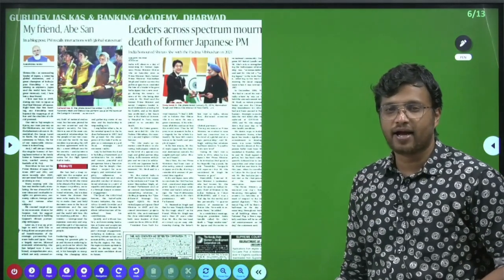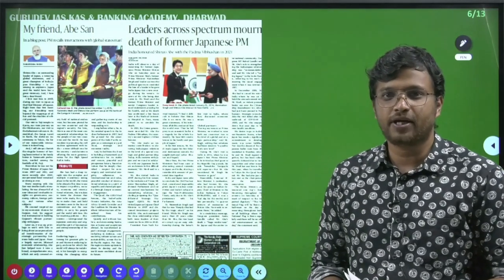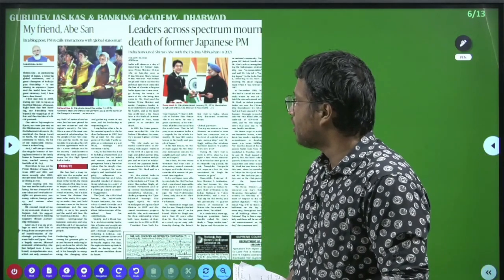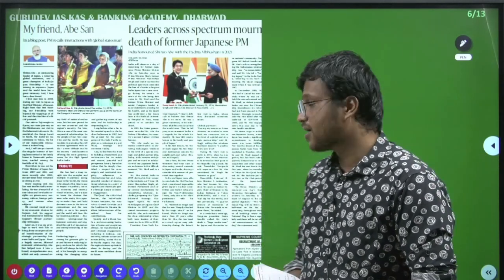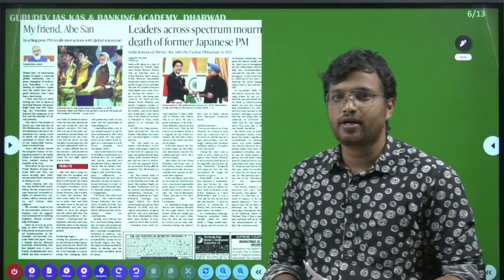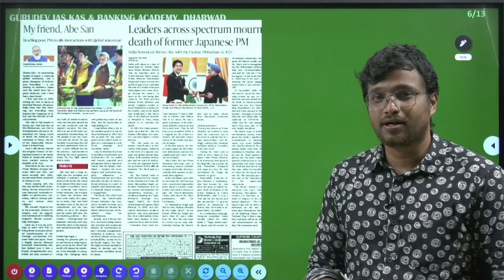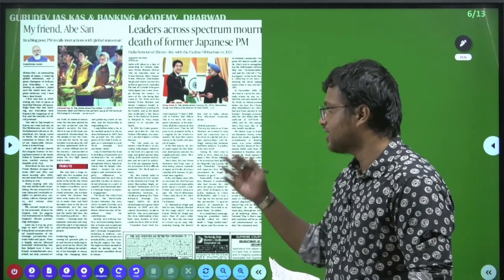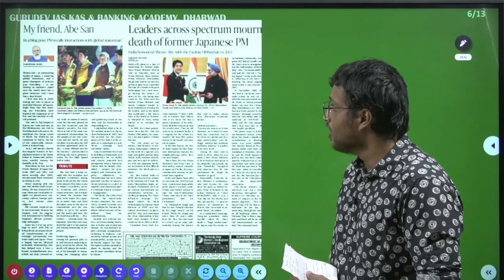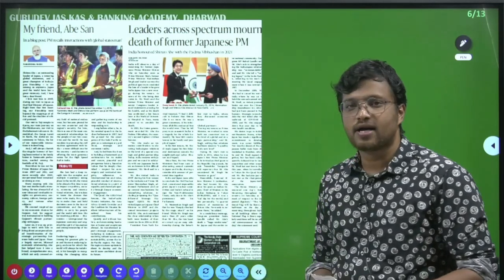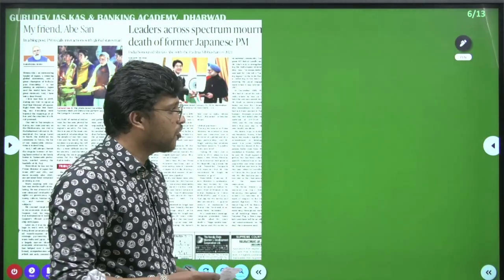So yesterday we had one sad news that came from Japan, that Shinzo Abe was shot at and he passed away. He has been an important leader when it comes to India. So our Prime Minister in today's newspaper has written one article as a tribute to Shinzo Abe. There are a few things that you have to note when it comes to Shinzo Abe, because he had a special relation with India.